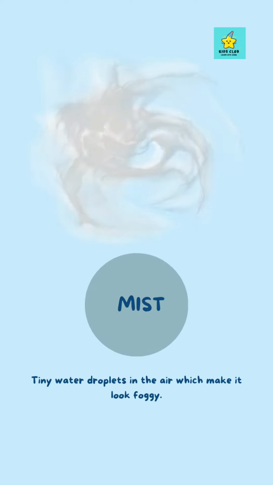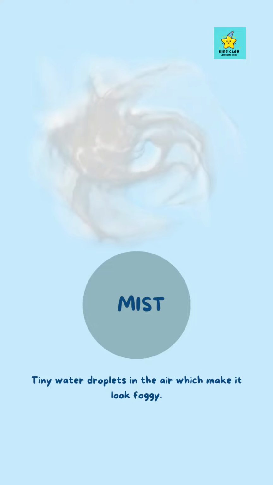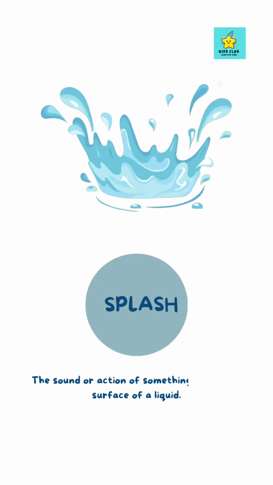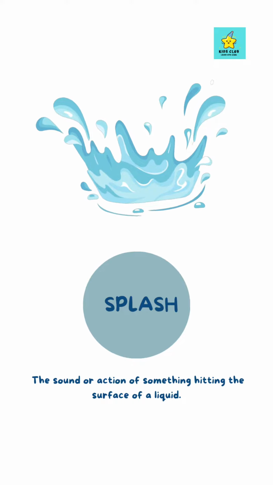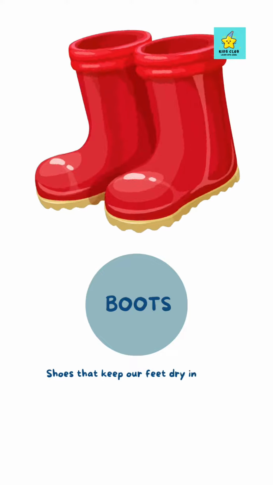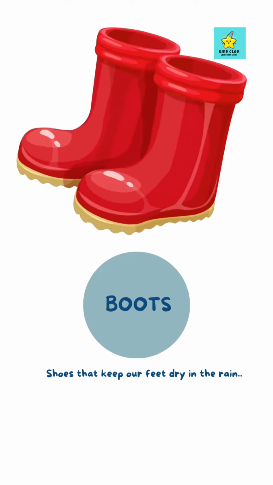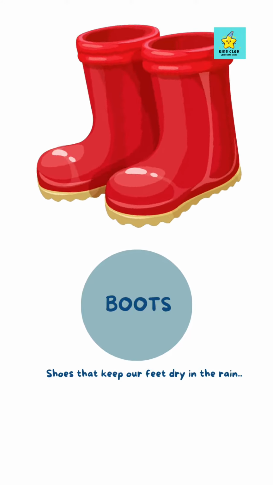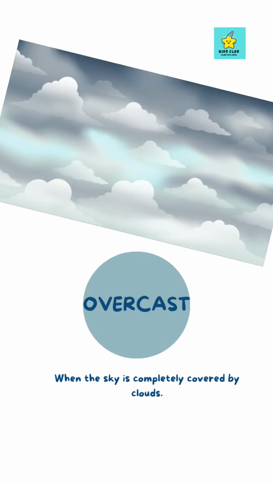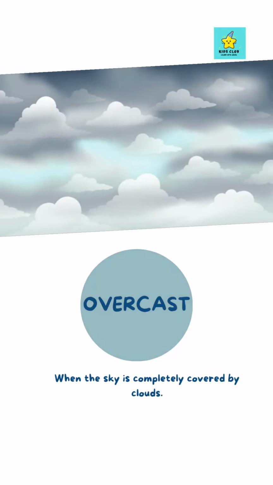Mist, tiny water droplets in the air which make it look foggy. Splash, the sound or action of something hitting the surface of a liquid. Boots, shoes that keep our feet dry in the rain. Overcast, when the sky is completely covered by clouds.